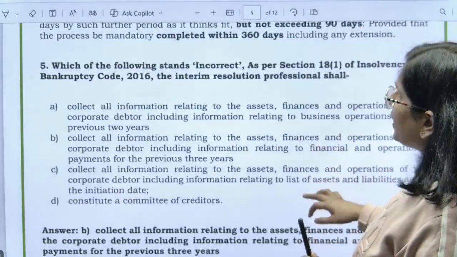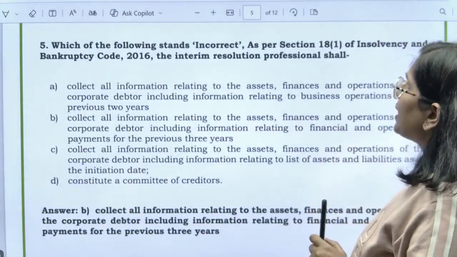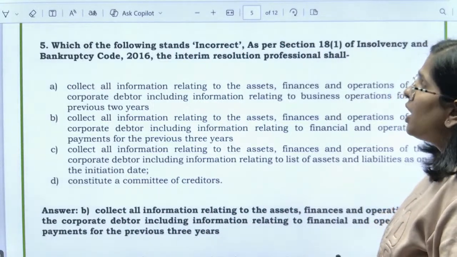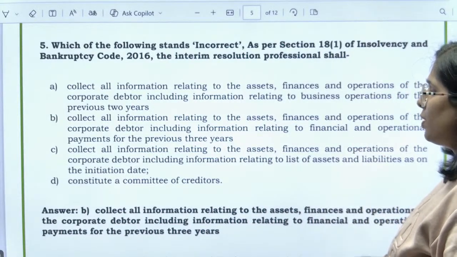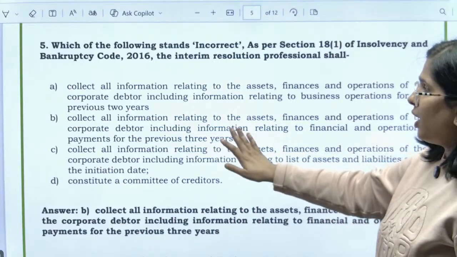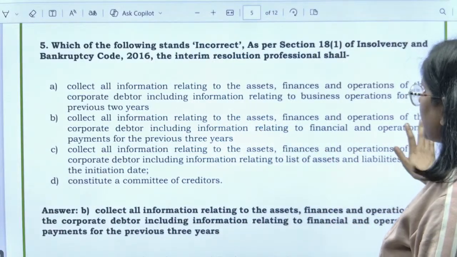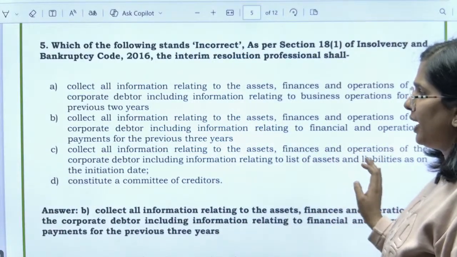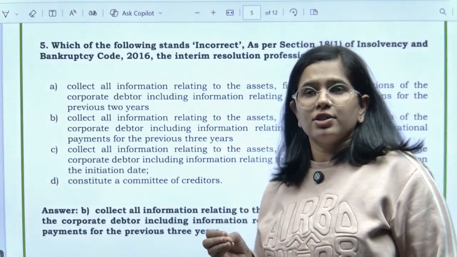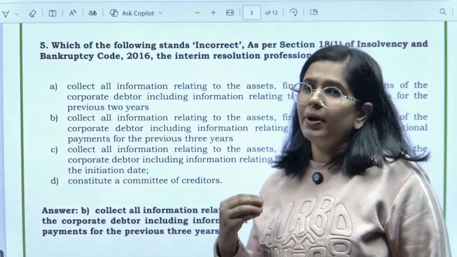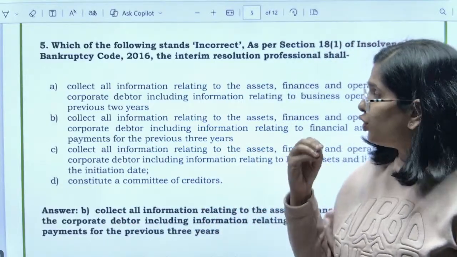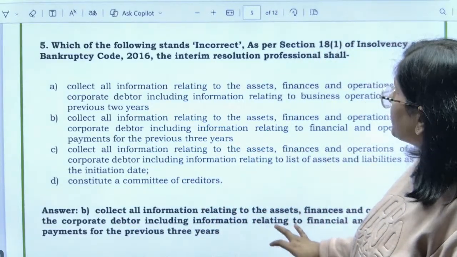Now, which of the following stands incorrect as per section 18 of the Insolvency and Bankruptcy Code? So over here, the interim resolution professional shall collect all information relating to the assets, finances, and operations of the corporate debtor. This is an easy and clear-cut answer over here. There is a simple instruction on what the insolvency professional should do. What work should they do?